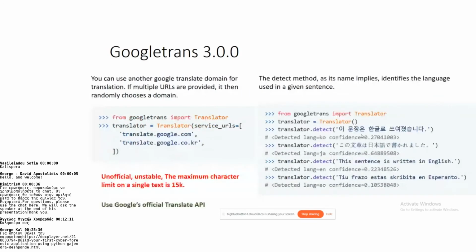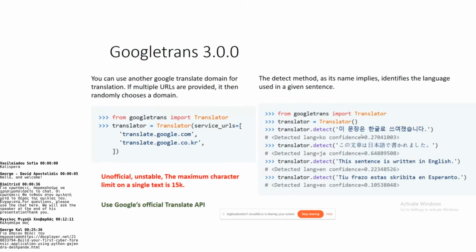You can also specify the Google Translate domain depending on your requirement. You can specify multiple URLs here. The first one, google.com, is used, that is the standard. If you want to go for Korean translator, then you can specify that URL also. On the right hand side, you can see that we have used the detect method to detect the language of the text.